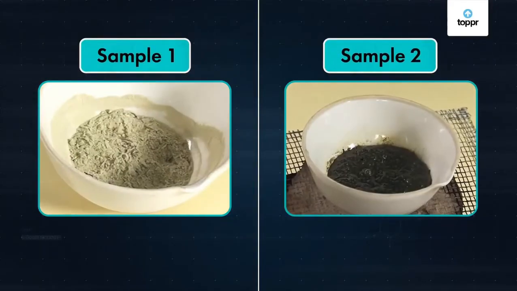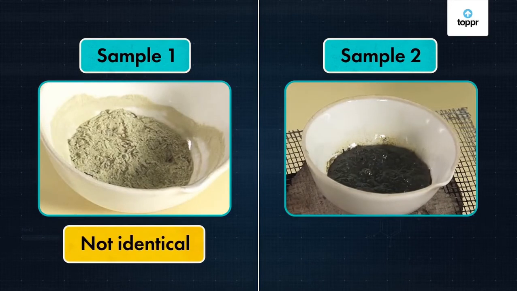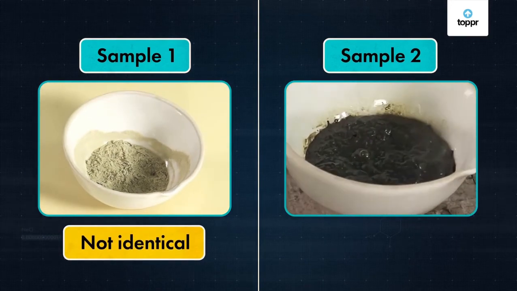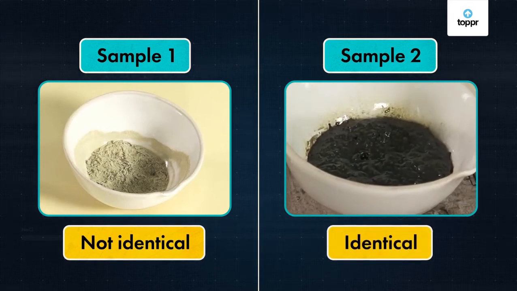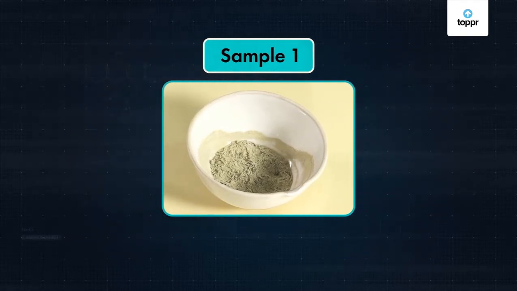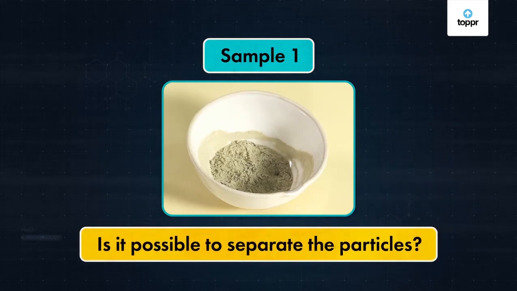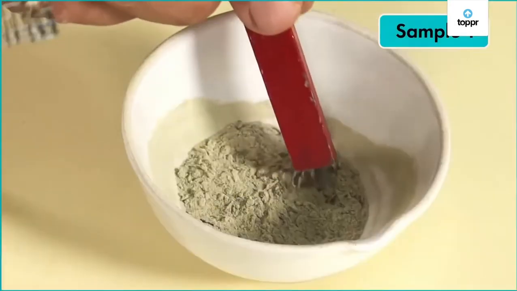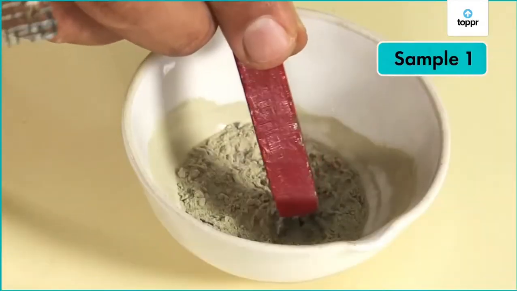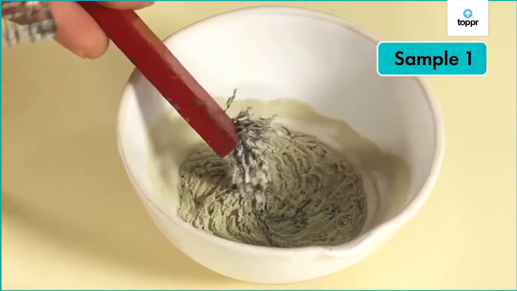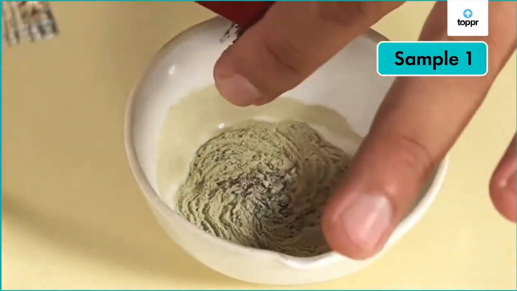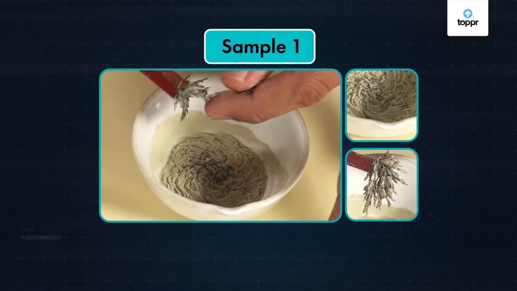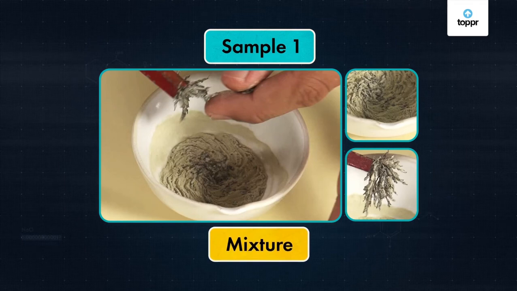If we look at the first sample, we find that the particles are not identical. In the second sample, all the particles look identical. In the first sample, since it is obvious that the particles are not identical, is it possible to separate them? Oh yes. Remember that iron is attracted by a magnet. If we take a magnet close to the sample, we find that sulfur does not stick to the magnet, but iron does. So in this way, we can separate the sample into its components. Since the particles are not identical to one another, we can say that this sample is a mixture.